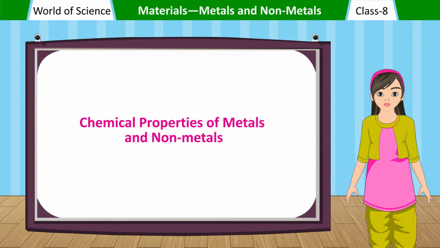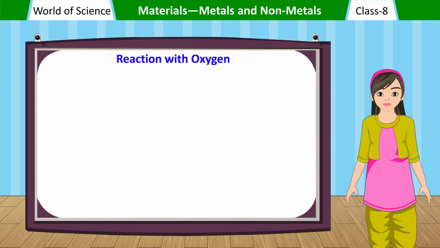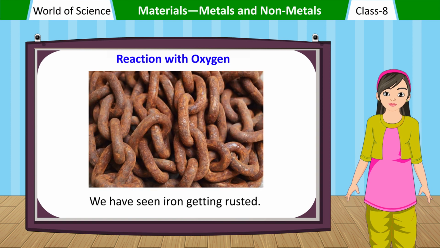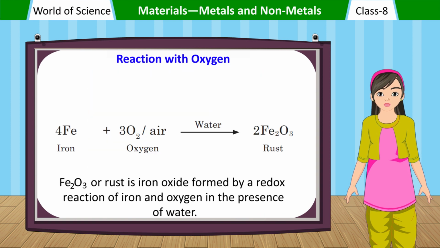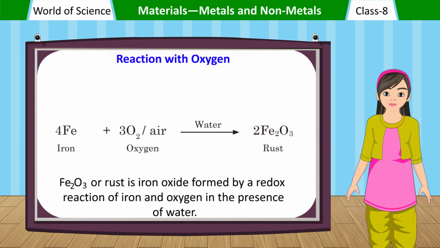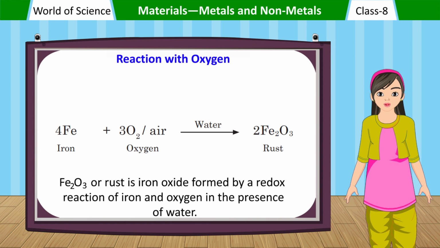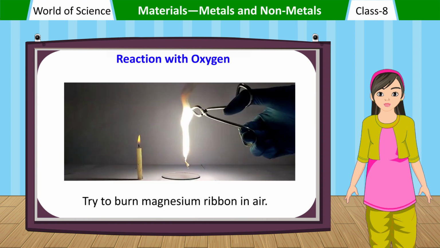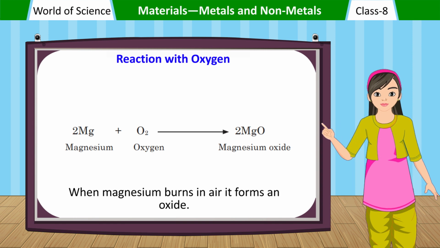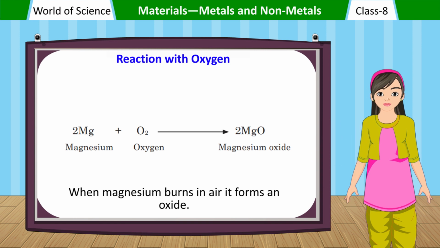Chemical properties of metals and non-metals. Reaction with oxygen. We have seen iron getting rusted. Fe2O3 or rust is iron oxide formed by a redox reaction of iron and oxygen in the presence of water. Try to burn magnesium ribbon in air. When magnesium burns in air, it forms an oxide.